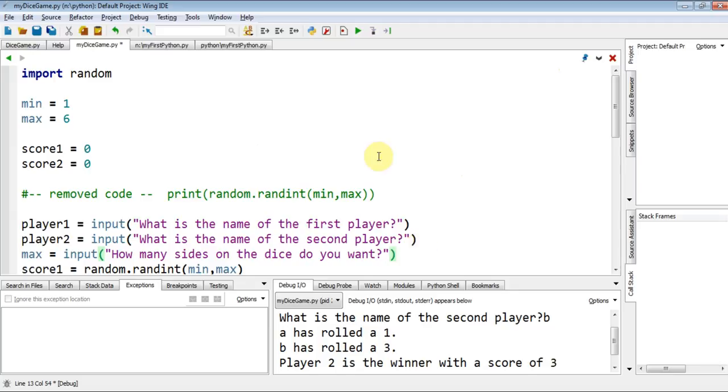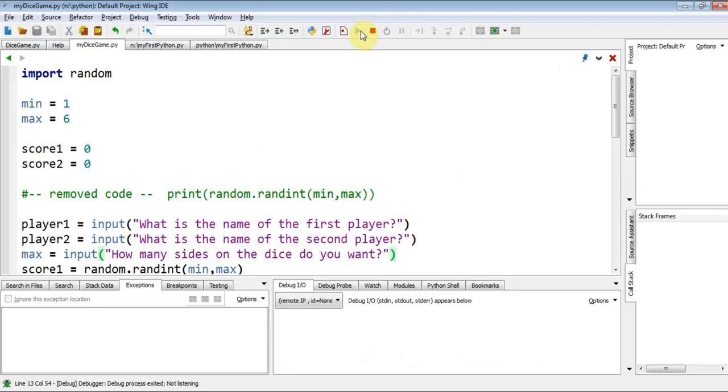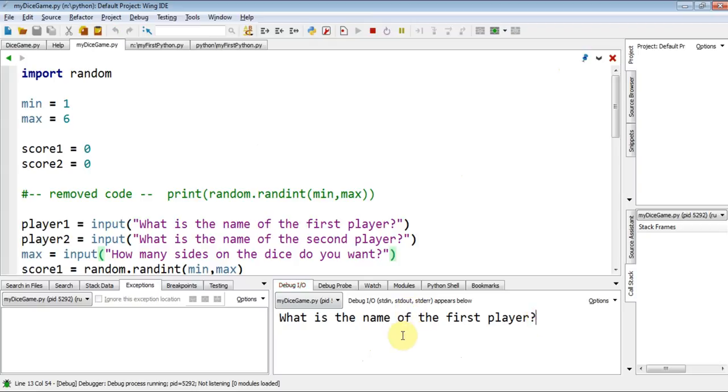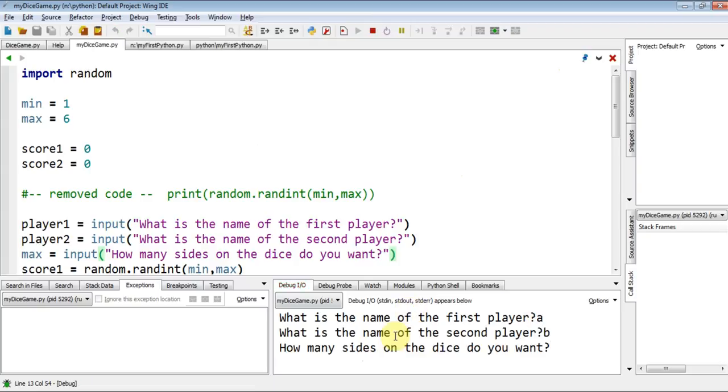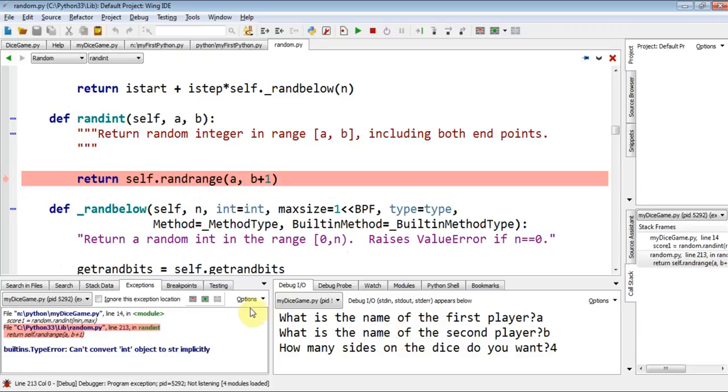But I'm not 100% happy with that just yet. But let's test it, see if it works. So what is the first player? A. Second player, B. How many sides on the dice do you want? Let's go 4. Ooh. Type error. Can't convert int object to string implicitly.